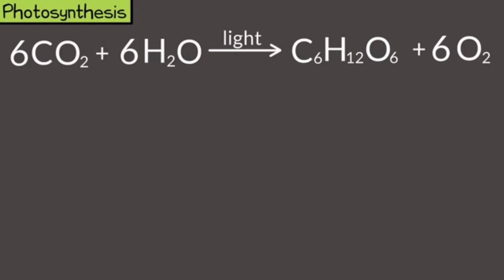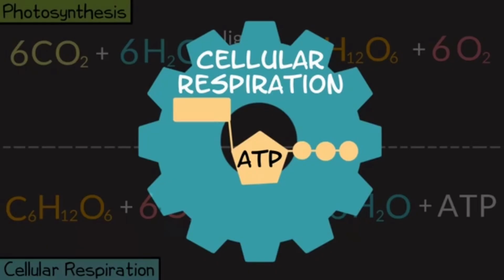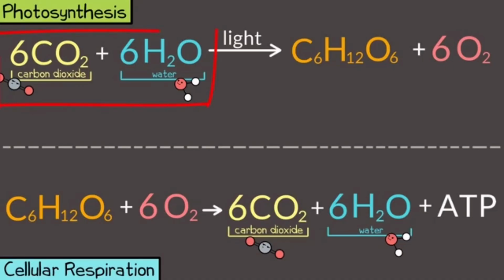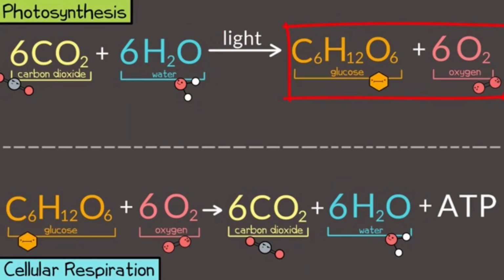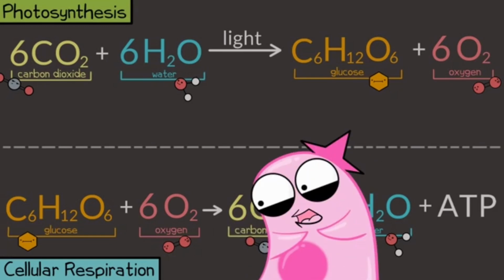Here is the balanced overall equation for photosynthesis, similar to what you'll find in many introductory biology textbooks. As you will notice, it has some similarities to aerobic cellular respiration. Recall that cellular respiration is used to make ATP, which is an energy currency, and it's done by plants as well as animals and a lot of other organisms too. You can see how these reactants, inputs of photosynthesis, are included in the products, outputs in cellular respiration, and the products, outputs of photosynthesis are included in the reactants, inputs of cellular respiration. While this doesn't mean that they're simply reversed, it is interesting to see what they have in common.